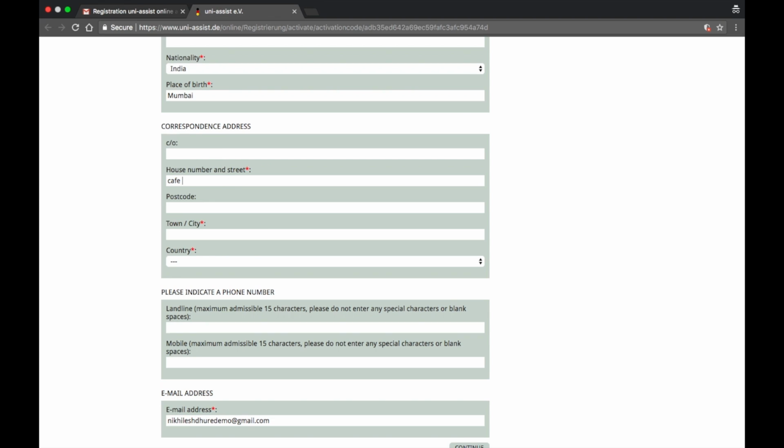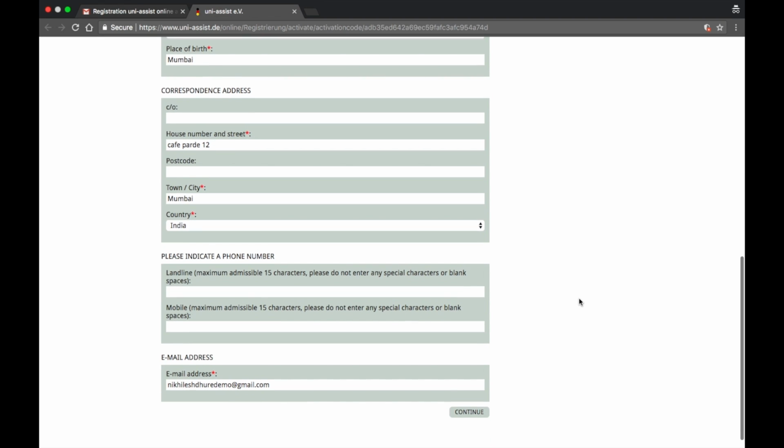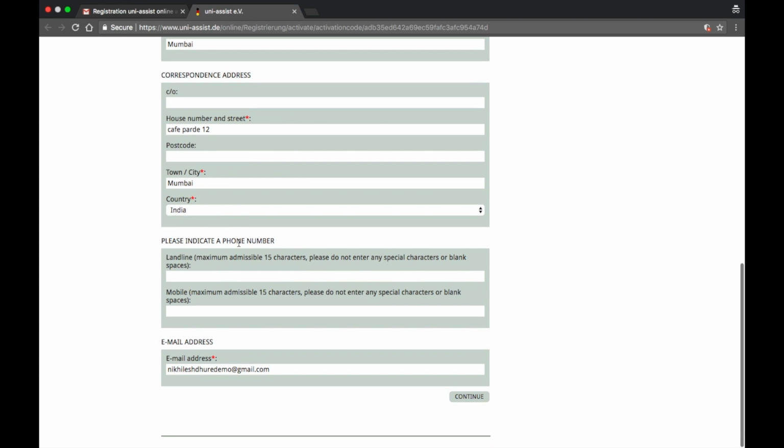In the registration, I put Cafe Parade 12, and then city was Mumbai, country India. Going down, please indicate a phone number, landline number or mobile number. Right now I don't see any asterisk sign, so I'm going to leave it, but definitely you should put at least a mobile number here. The email address has already been picked up automatically from the registration form I filled, which is nicholasduredemo@gmail.com. Let's press continue.